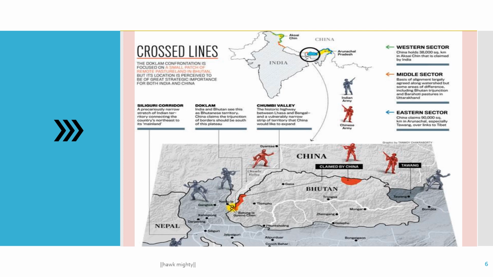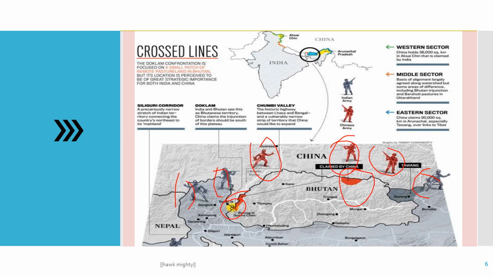You can see very clearly in this map. These are the Chinese soldiers, and these are Indian soldiers. This is the point where tension was generated between Chinese and Indian soldiers, at Nathu La Pass, near Tawang and Arunachal Pradesh, and China also claimed Bhutan. This red zone is claimed by China, and this is also claimed by China. These are the soldiers who always create tension on the border between the two countries.